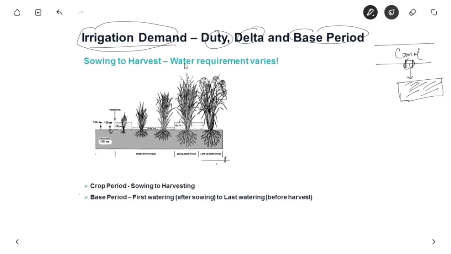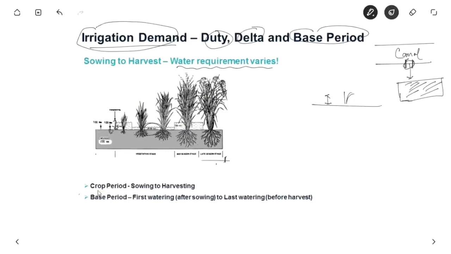From sowing to harvest, the water requirement keeps varying. Taking the case of paddy, initially it requires 100 mm depth of water per unit area, but as the paddy grows, later it is 20 to 50, and again before harvesting it requires a higher amount. So the water requirement keeps varying.